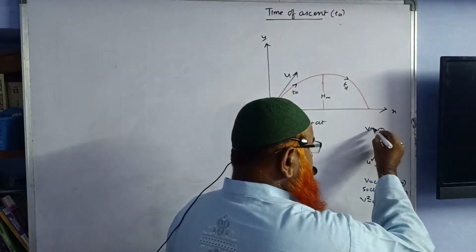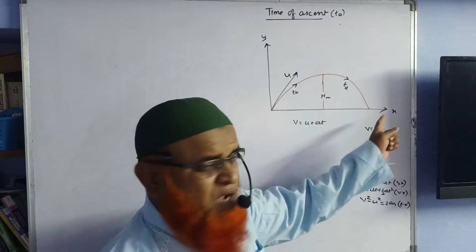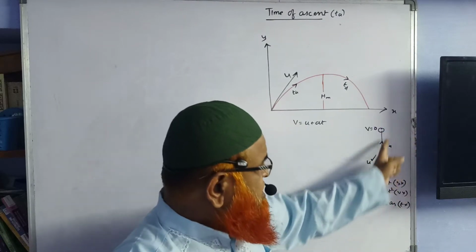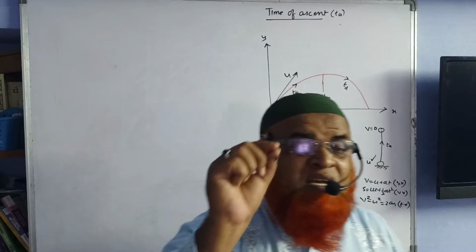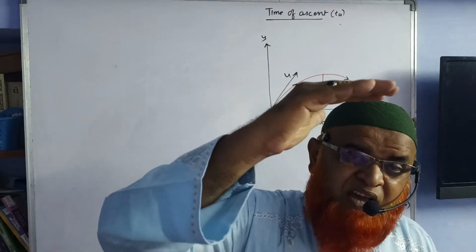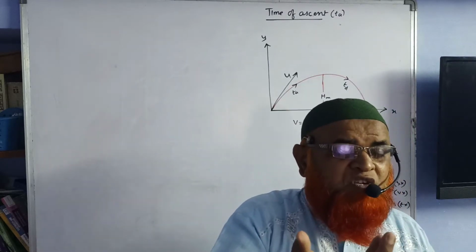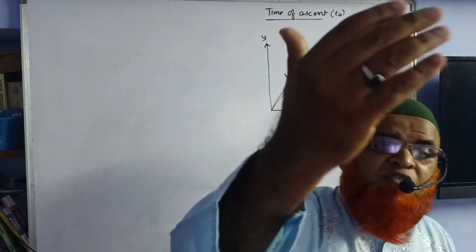Here the final velocity is going to be zero because the body stops there. The time it takes from the point of projection to reach the maximum height is called the time of ascent.